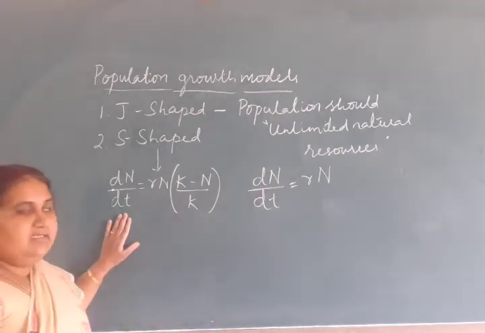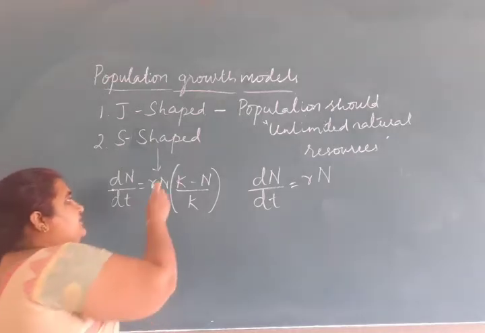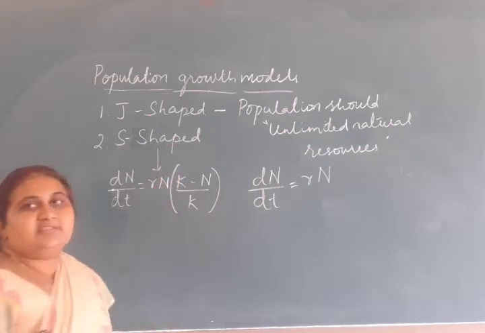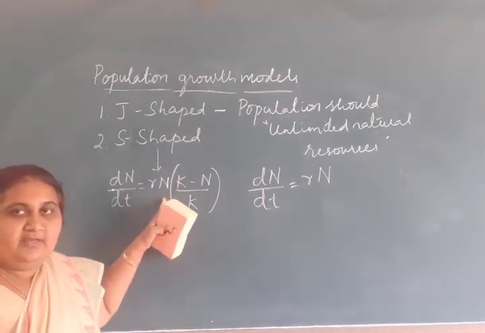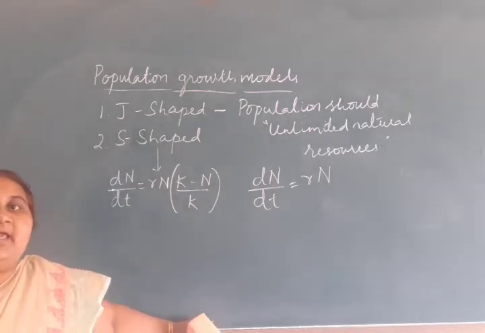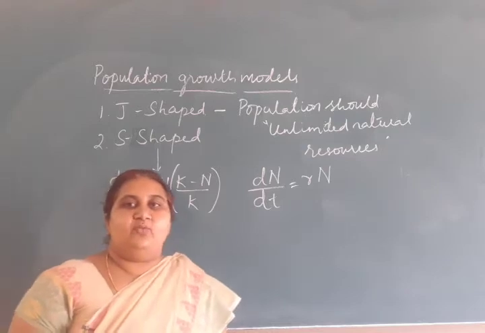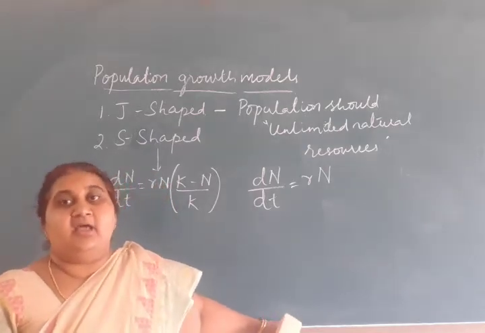dN/dt is the rate of change in population. r is the intrinsic rate of natural increase. N is the population size. (K - N)/K is the environmental resistance. What is meant by environmental resistance?